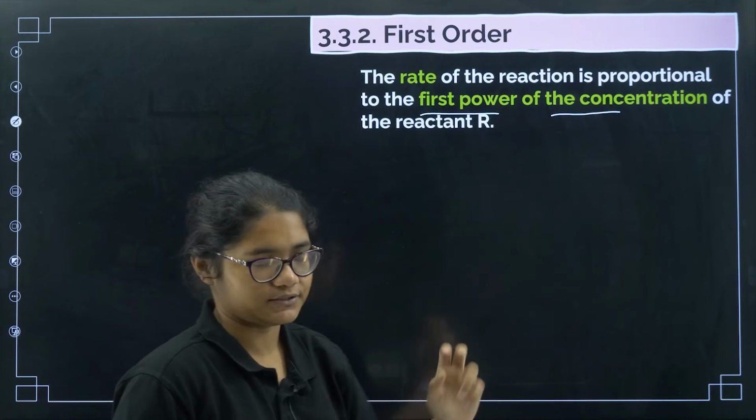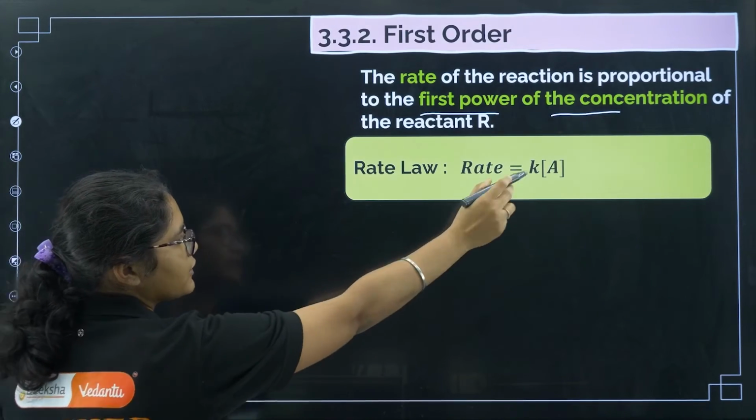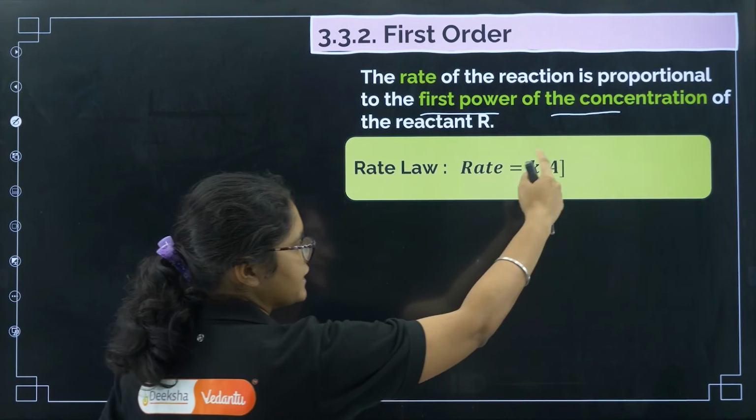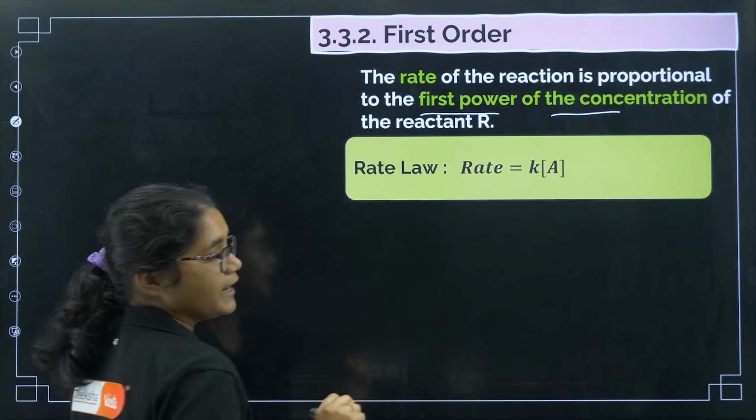Now coming to the first order reaction, the rate of the reaction is proportional to the first power of the concentration. If I write the rate law again, you can see the rate law R is equal to k into A. So if I double the concentration, the rate will become double. If I triple the concentration, the rate will triple.